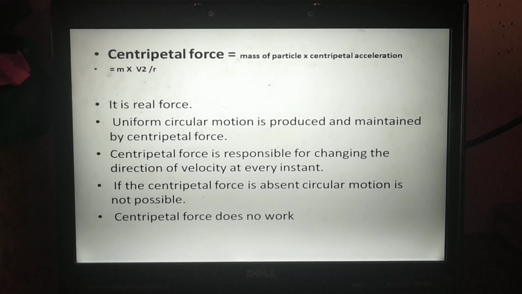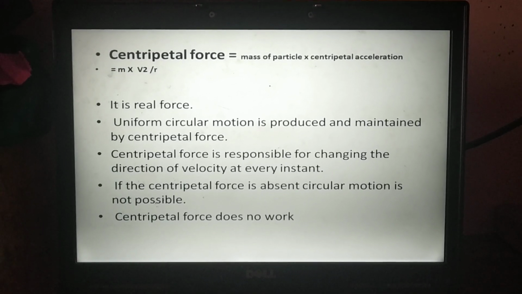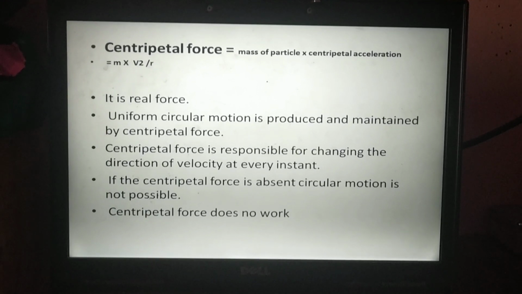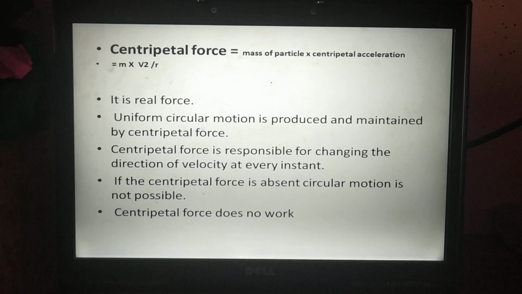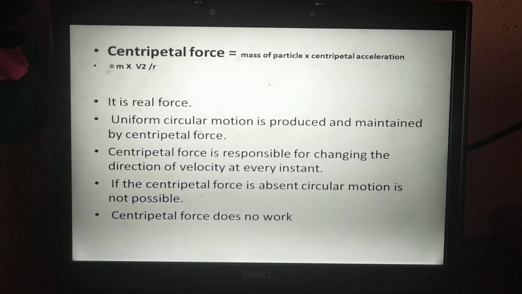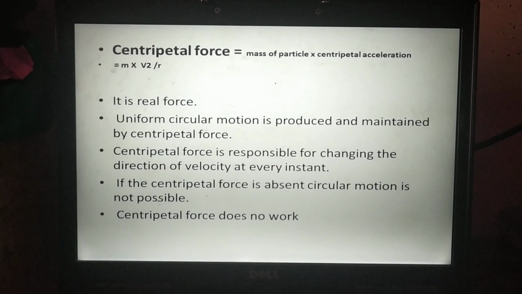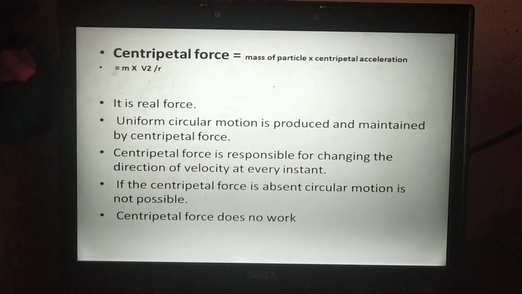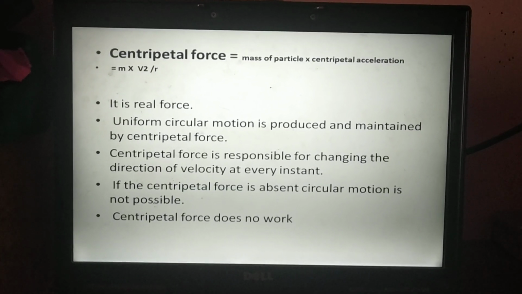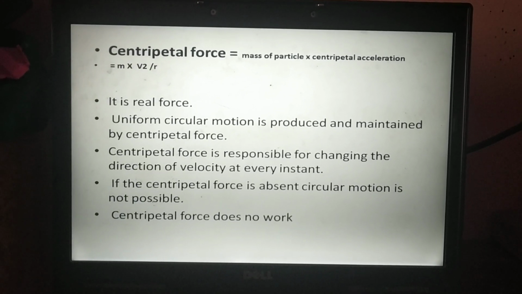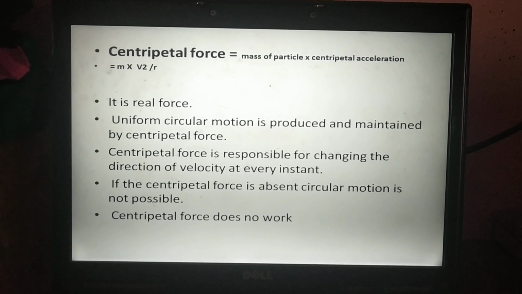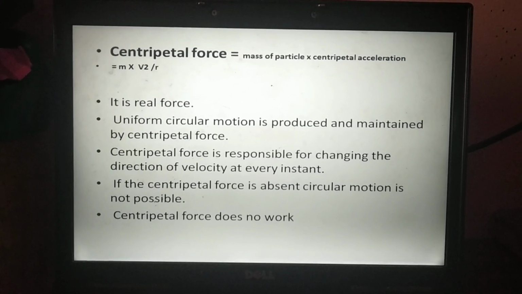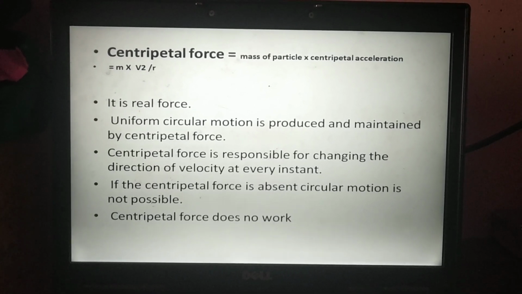Next, uniform circular motion is produced and maintained by centripetal force. For circular motion, centripetal force is a necessary force. Next, centripetal force is responsible for changing the direction of velocity at every instant.